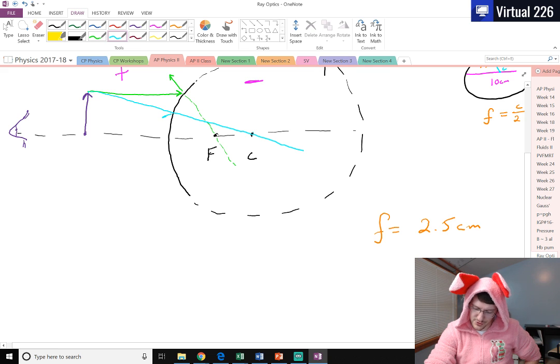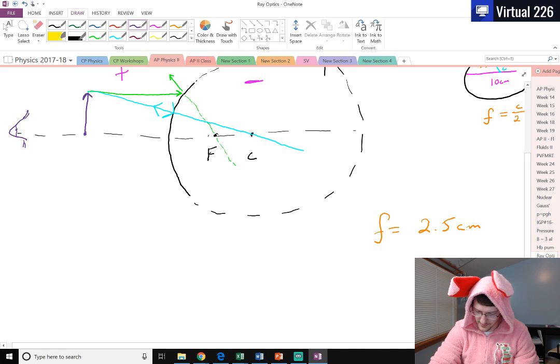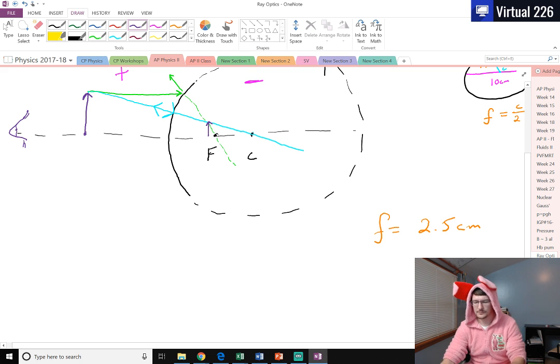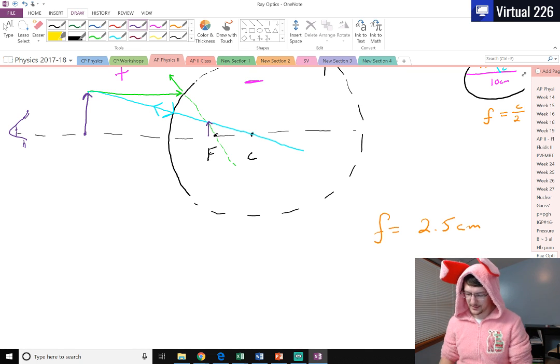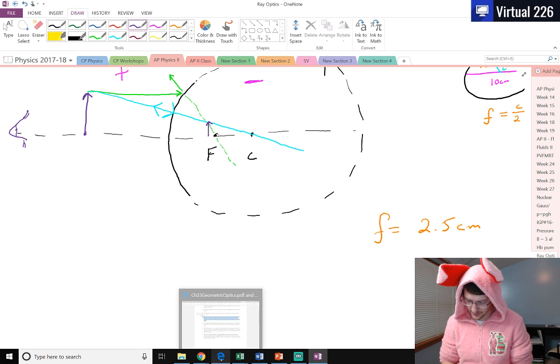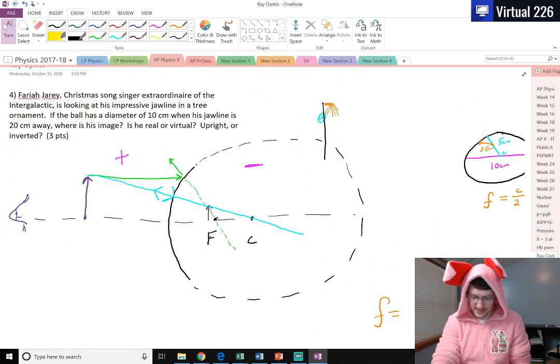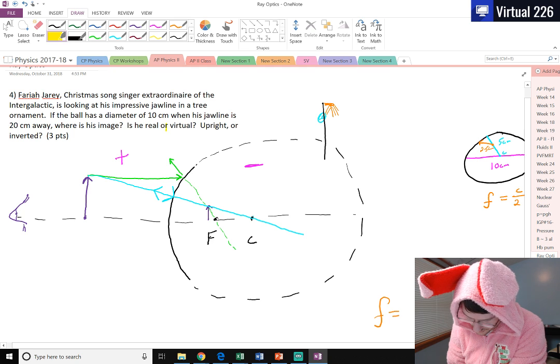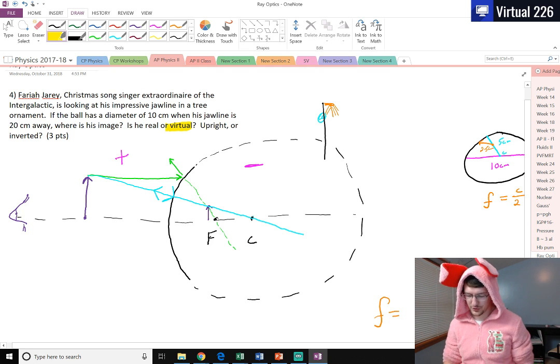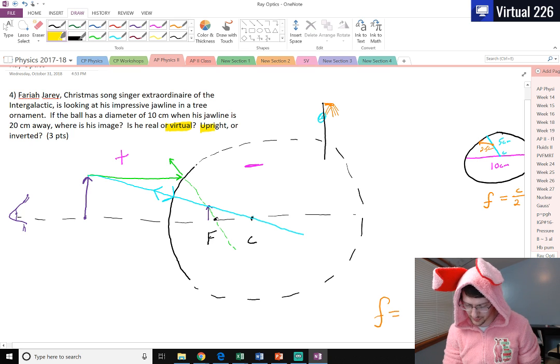Really what's happening is the light is striking the mirror and it's going right back along the same path, but when our eye projects it back, we see it pass through the center of curvature. That means that what we end up seeing is this image right here. So just by this ray diagram, without doing any of the math yet, other than, hey, I've got this focal length here, just with this diagram and looking at the problem, we know that this image needs to be virtual. And we know it's virtual because this image is upright.